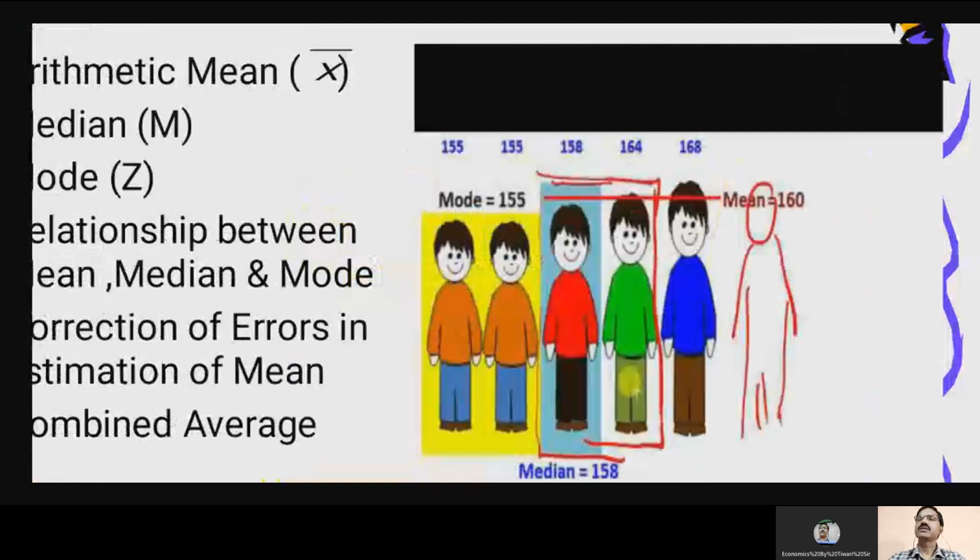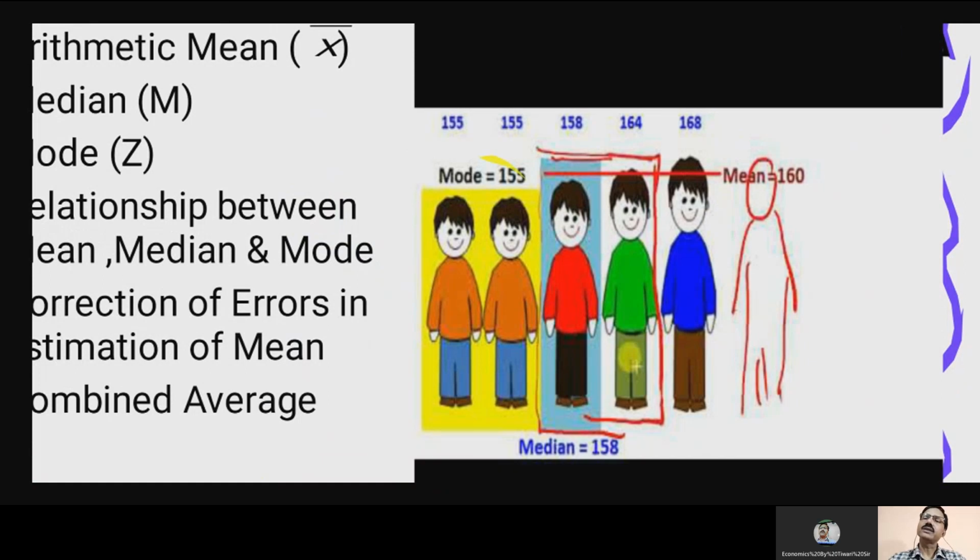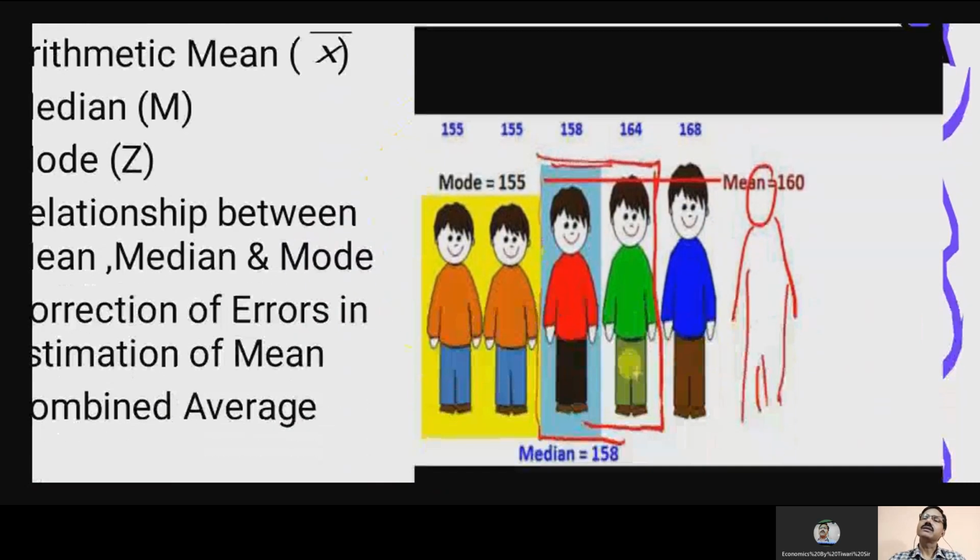There are persons who are standing, and you can see the one who is standing in between is the indicator of median, and the one whose number of frequencies is highest, these two you can see are wearing the same color of uniform. So here the value of mode is 155 centimeter of height.